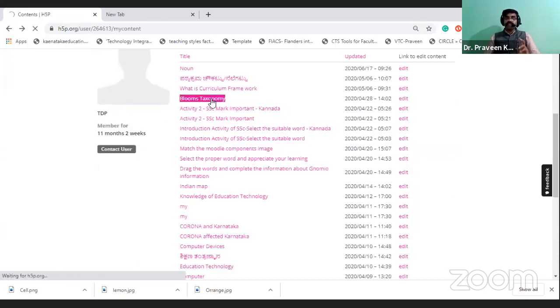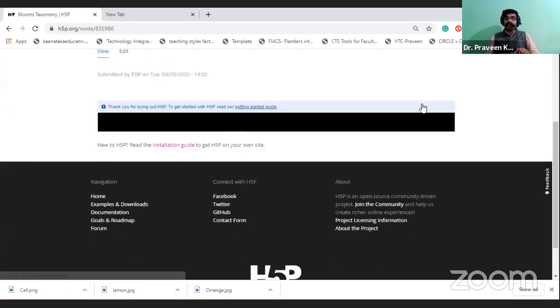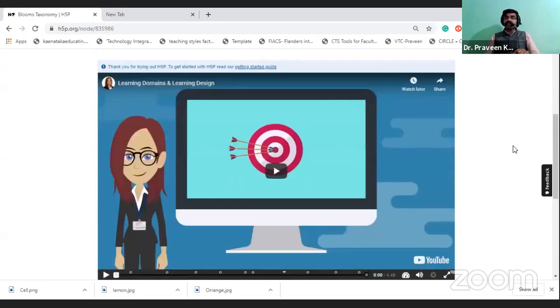Nowadays the teachers are very eager to create their own content. Is it? That content will be created by the teacher, and it will be in the form of video. In between the video, the teacher wishes to give some questions. Because when you provide the video, the student will escape from that video. They will not complete that video content transaction. For that sake, the teacher will provide some questions.